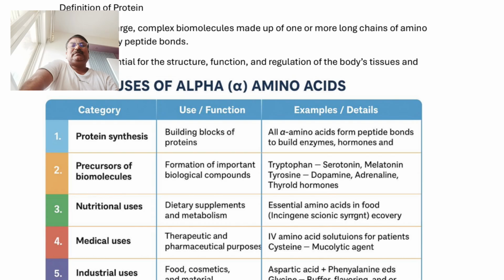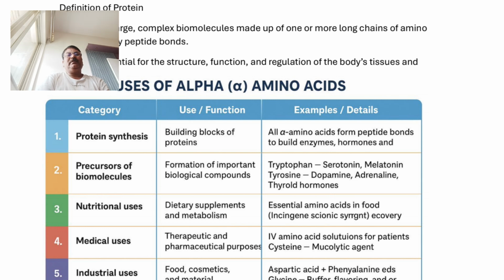Third very important use is the nutritional use. No doubt, food materials, vitamins, proteins, various kinds of fruits are enriched with alpha amino acids and various types of proteins. So, dietary supplements and key metabolism of the human body, living bodies, are totally accompanied by alpha amino acids.